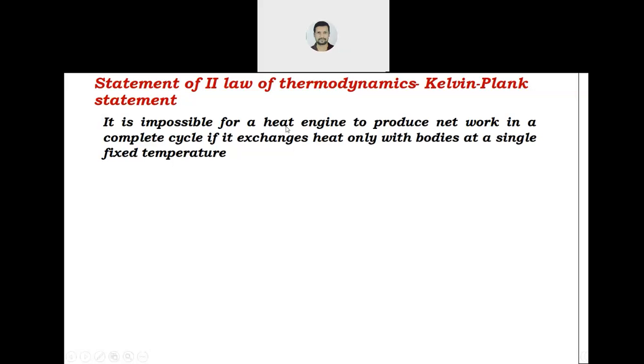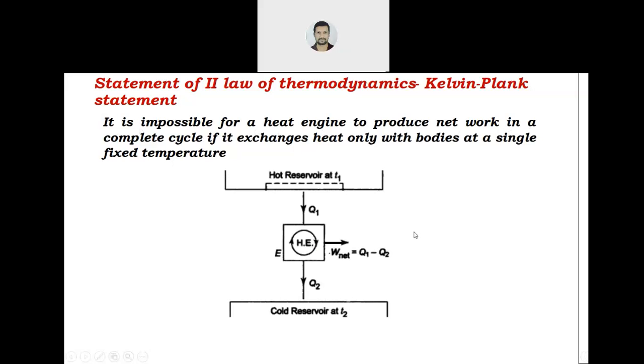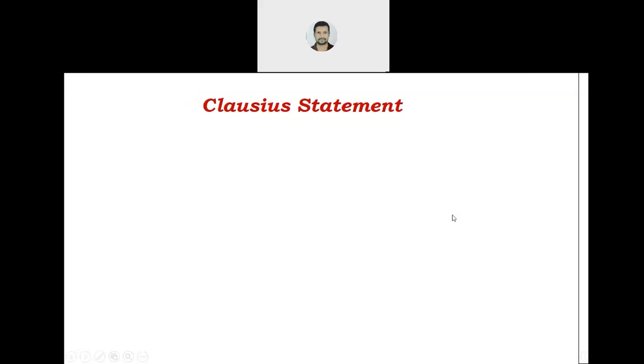Okay, so it is impossible for a heat engine to produce net work in a cycle while exchanging heat with only one body. It is Q1. There is no Q2. This is impossible. There should be some Q2. Okay, I already told you, this is the second law.